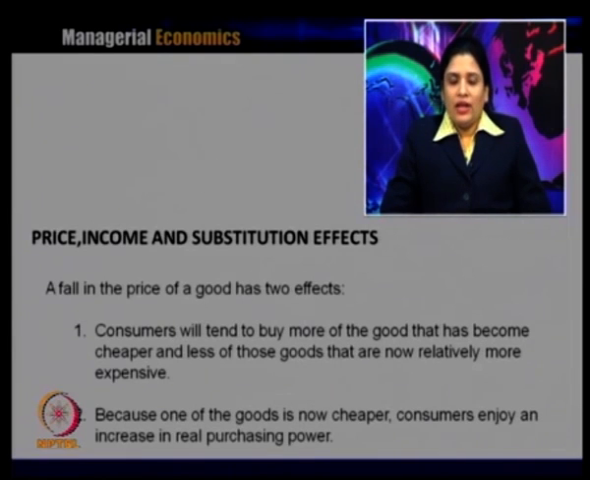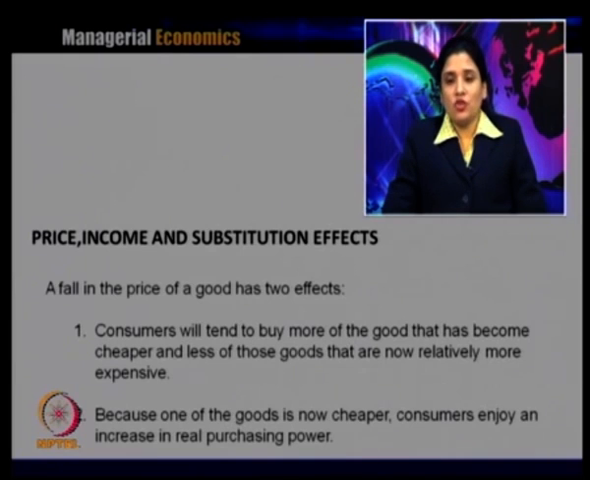So, a decrease or an increase in the price of a good has two effects. One, the consumer will tend to buy more of the good that has become cheaper and less of those goods that are now relatively more expensive. So, in case of a decrease in the price, the consumer will tend to buy more of the good that has become cheaper and less of those goods that are now relatively more expensive. Because one of the goods is now cheaper, the consumer enjoys an increase in real purchasing power.